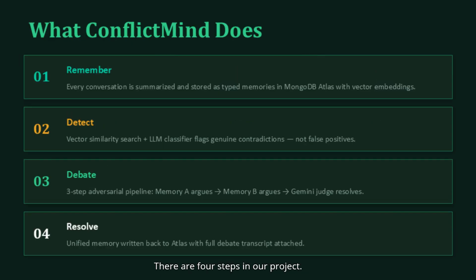There are 4 steps in our project. So every conversation gets summarized and stored as typed memories in MongoDB Atlas with vector embeddings. When 2 memories are too similar but contradictory, vector search finds them, and an LLM classifier confirms it's a real conflict, not a false positive. Then, a 3-step adversarial debate runs. Memory A argues its case, memory B argues its case, a Gemini judge synthesizes a resolution, and that unified truth gets written back to Atlas with the full debate transcript attached.